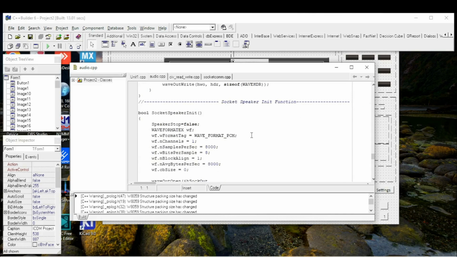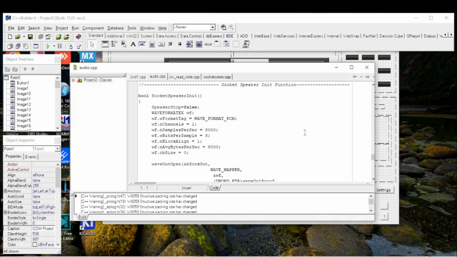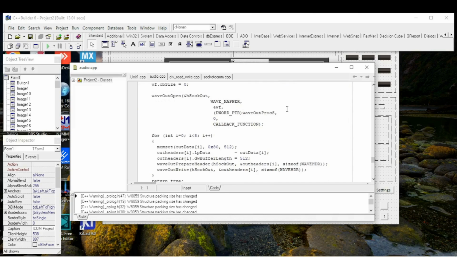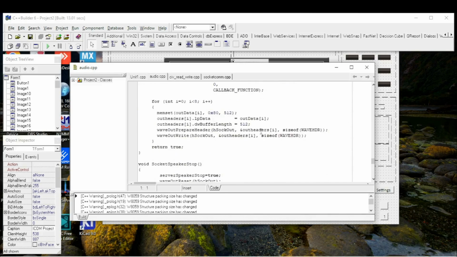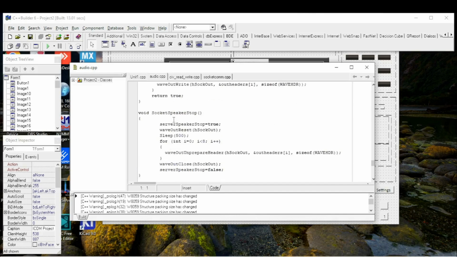So the next function is socket speaker init. Here we initialize our wave format data, and we create wave out. We create the wave out thread, and we initialize 8 buffers we use in the callback.